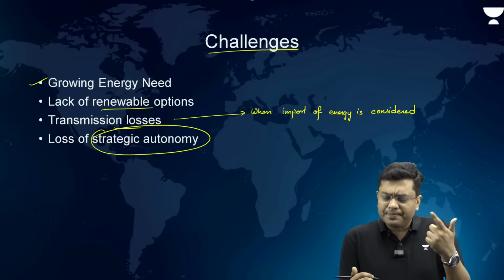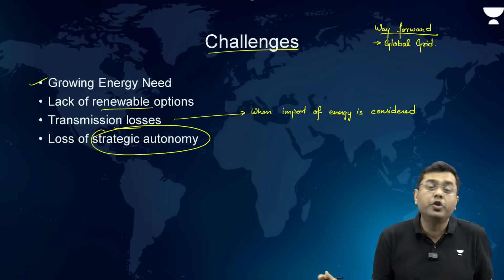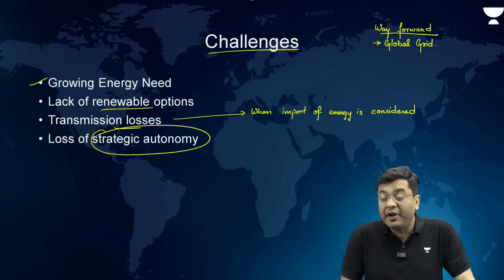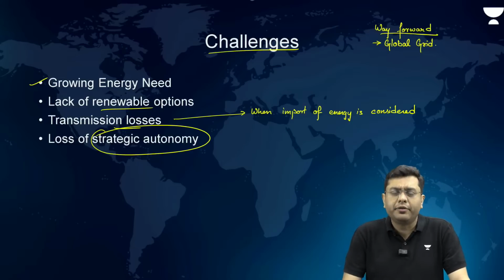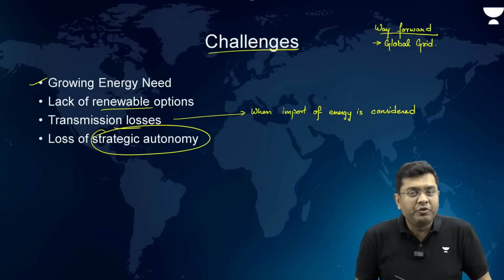So this can be one of the ways forward, that is, global grid structures. This will also provide a significant earning opportunity to the poorer nations across the tropical regions, where sunlight and winds are available but other resources are not. So they can earn by exporting energy.